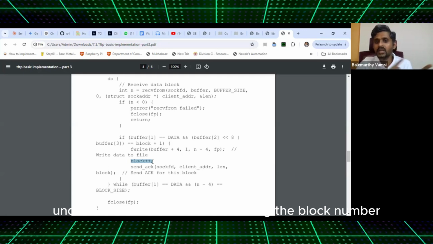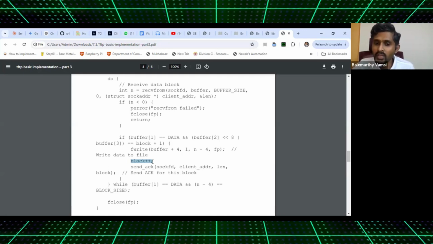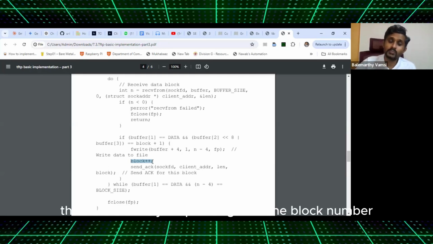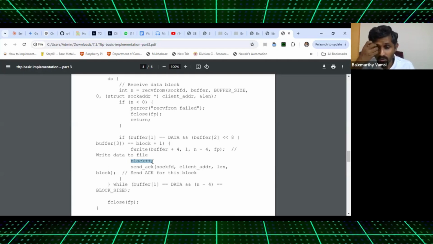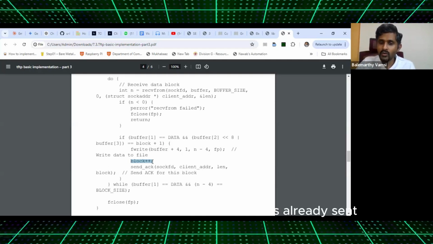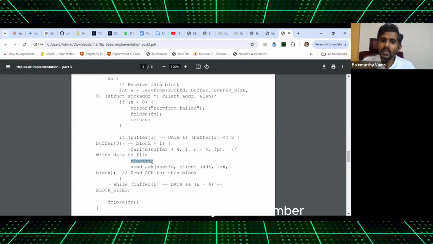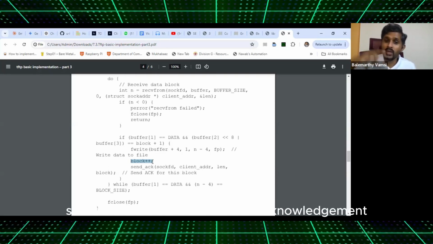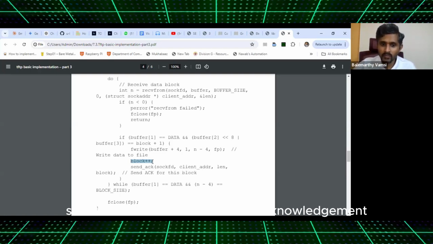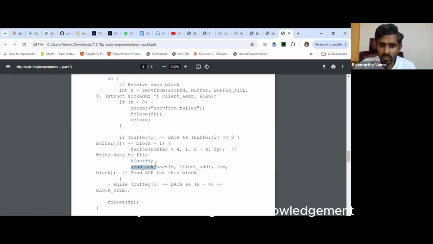Understand that the client is sending the block number, not the server. The server is only responding with the block number. So when I know that the client has already sent one block to me, I increment my block number so that the next time I send the acknowledgement. That is why I'm sending the acknowledgement. Making sense?